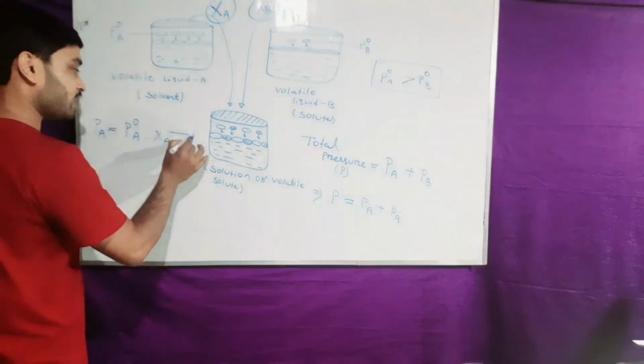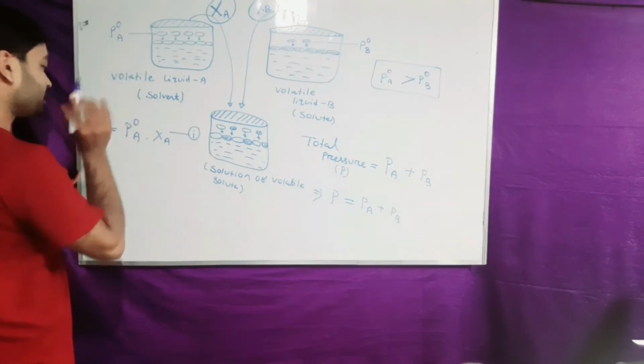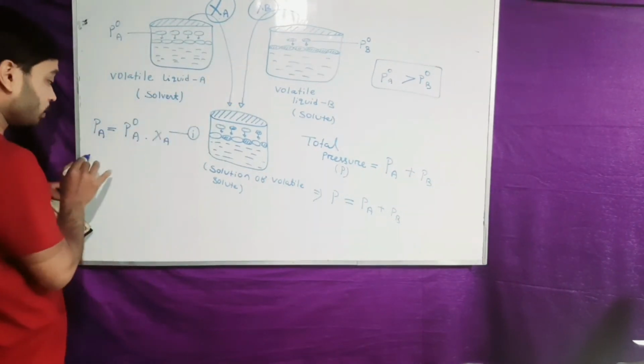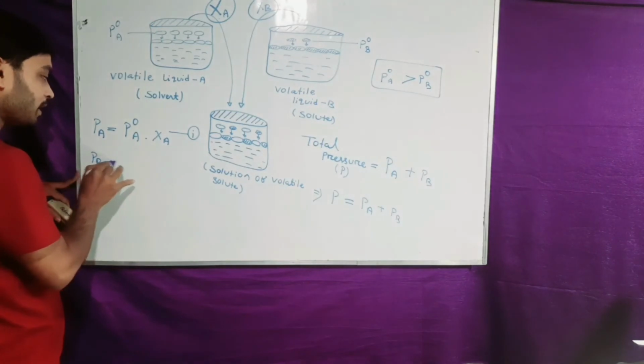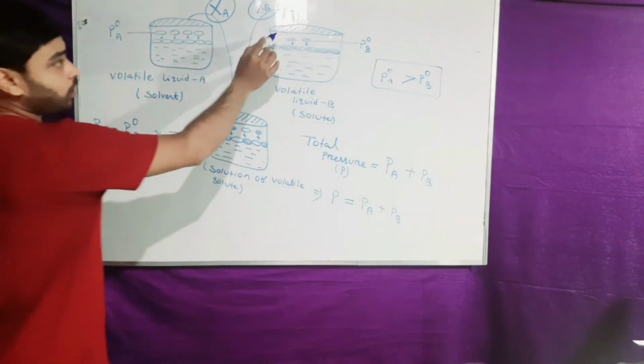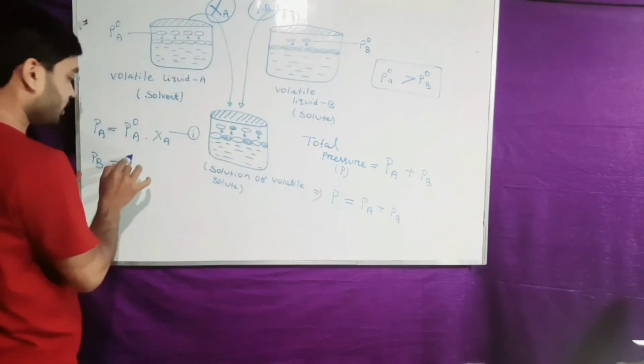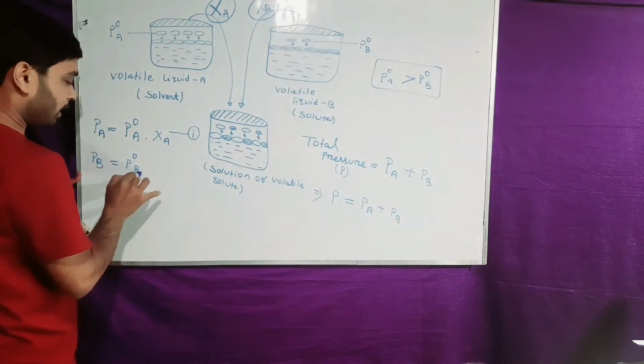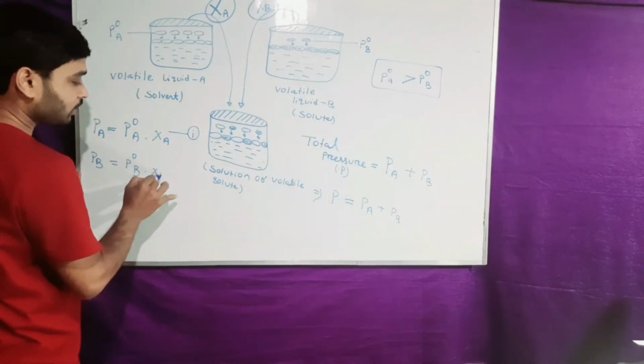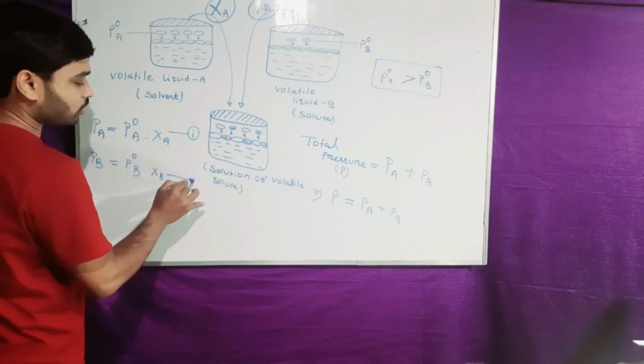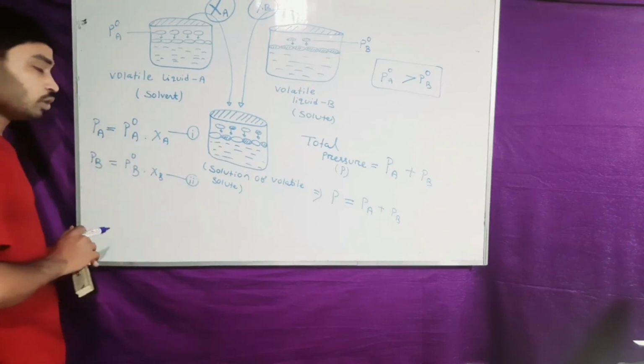You can take this as equation 1. Similarly, for the volatile solute, Pb will be the product of P naught B and Xb. This is equation 2.